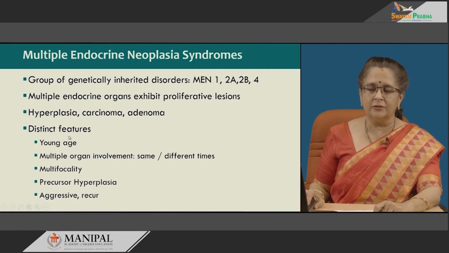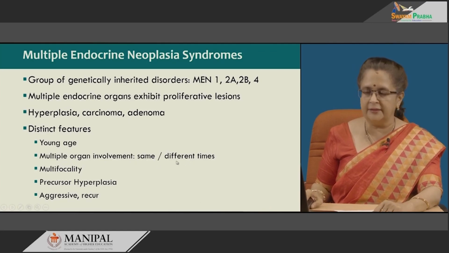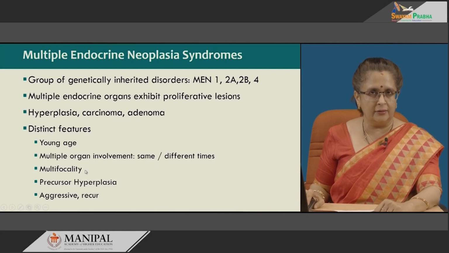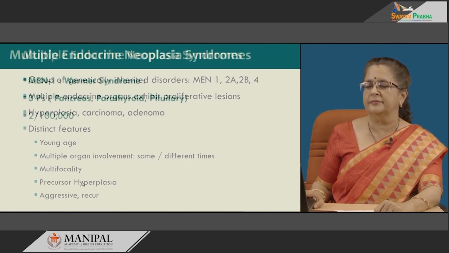Distinct features include presentation at a very young age, multiple organ involvement either synchronously or at different times, multifocality in organs involved, precursor hyperplasia being seen, and whenever these tumors recur, they can be aggressive, or even carcinomas, when they occur, they can be aggressive.